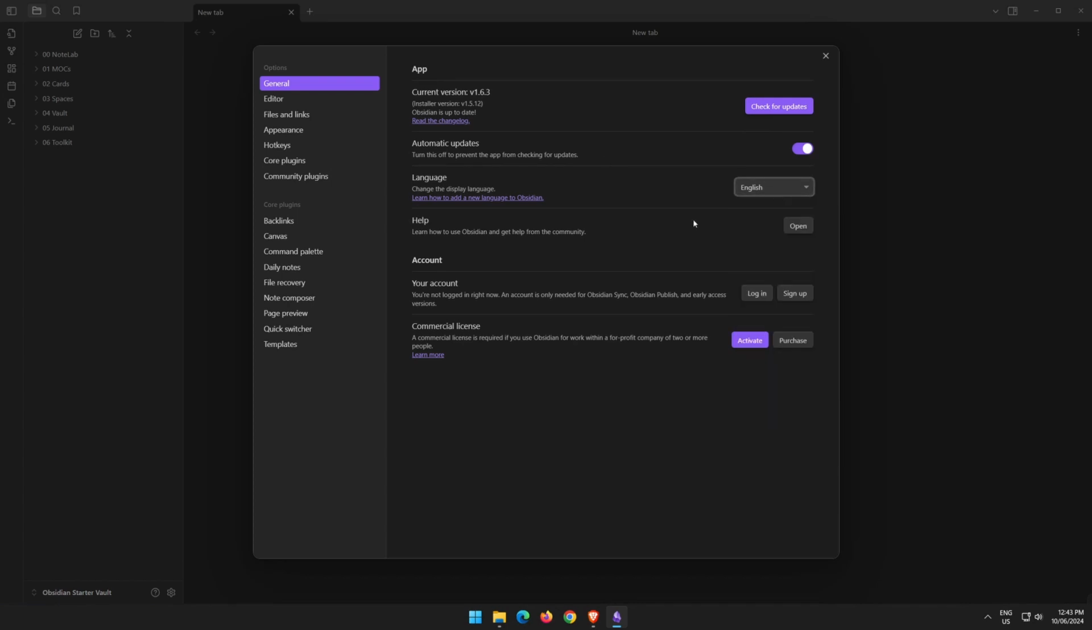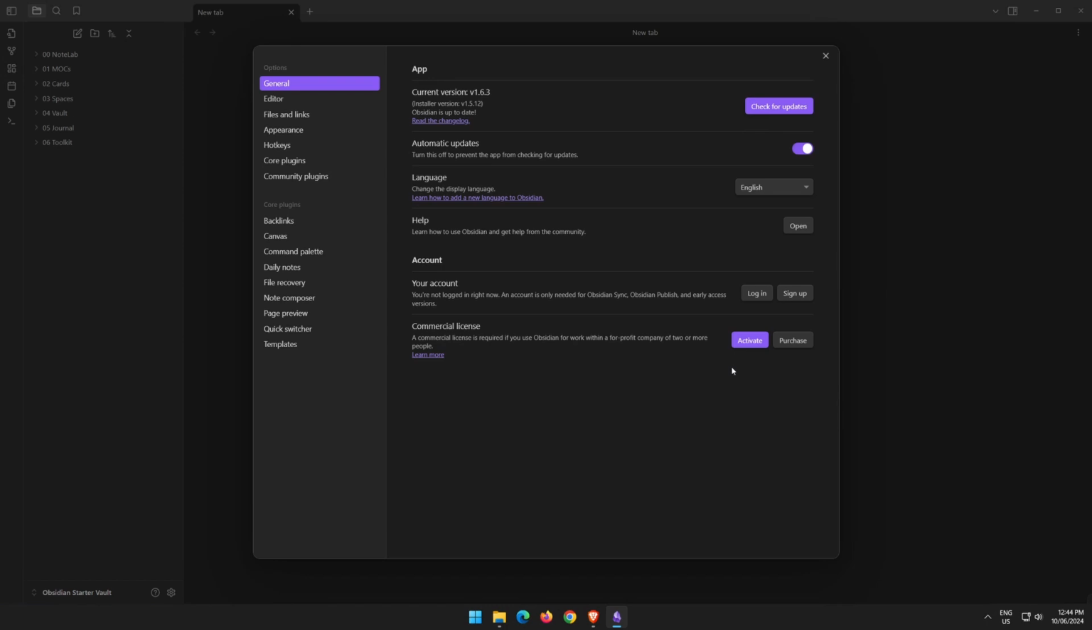If you need help at any time, you can come into the help section here. You can also get to the help section by clicking the little question mark down in the bottom left pane. If you've signed up for Obsidian Sync or Publish, you can log in and sign up here. And if you're using this for commercial purposes, you can activate or purchase your license through this section.